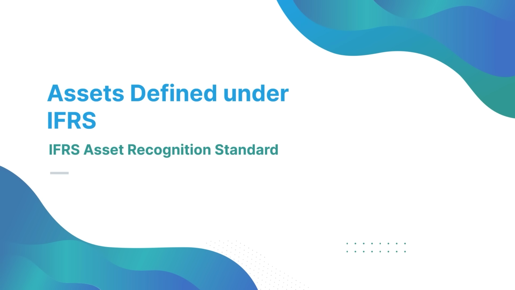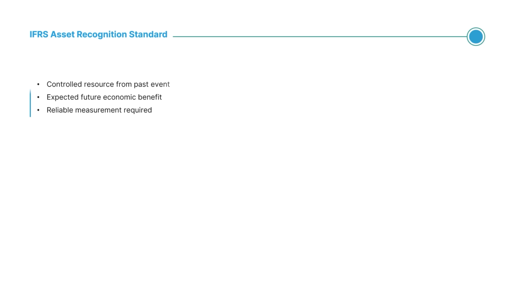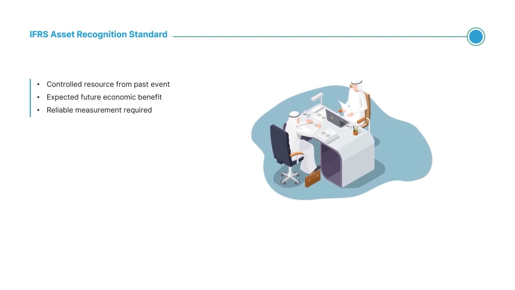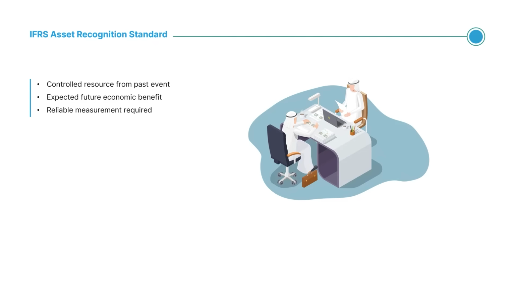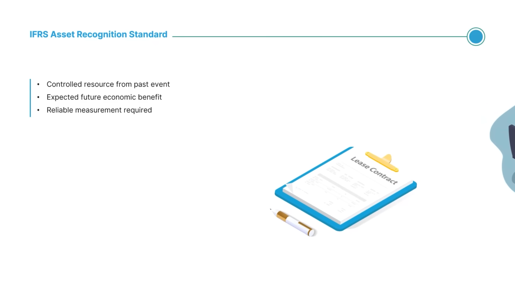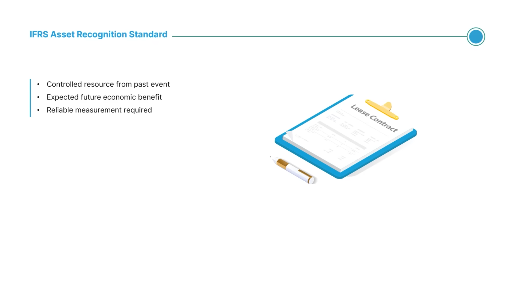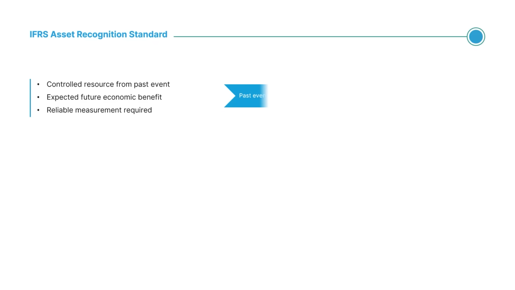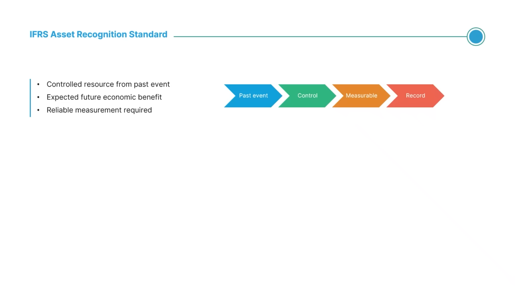Under IFRS, an asset must be a controlled resource, arise from a past transaction, and have measurable value. For instance, if a UAE firm signs a lease contract, the right-of-use asset is recorded because the company now controls that economic benefit. Contrast this with an unfinalized contract. No asset is recognized yet because control has not transferred. This ensures that only real, measurable items enter financial statements.